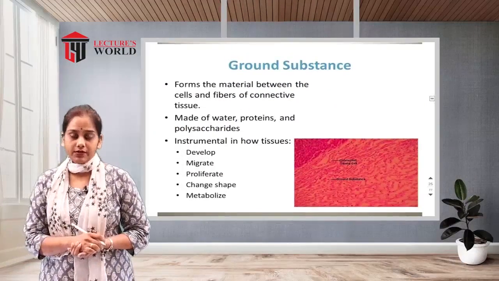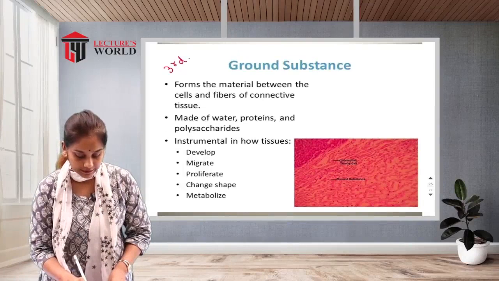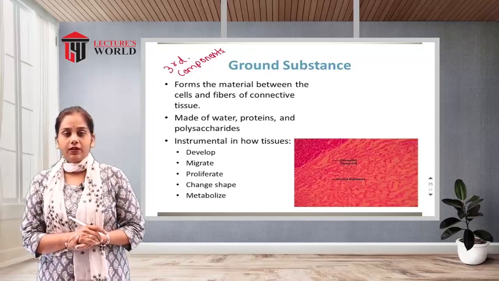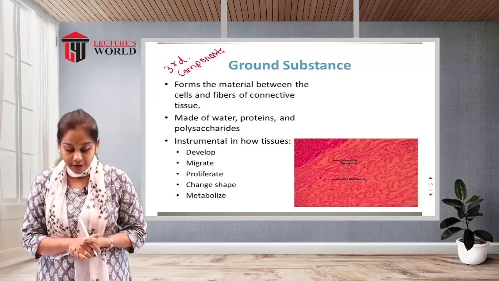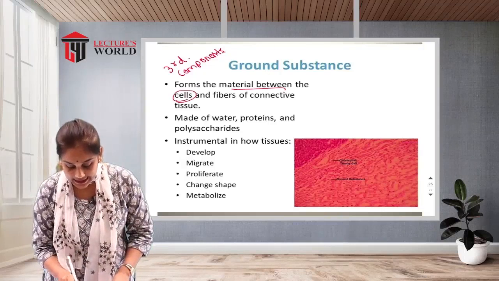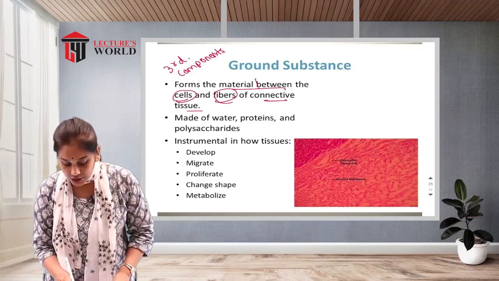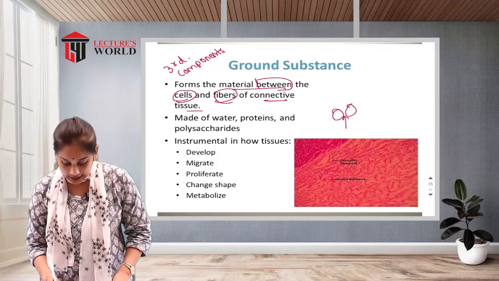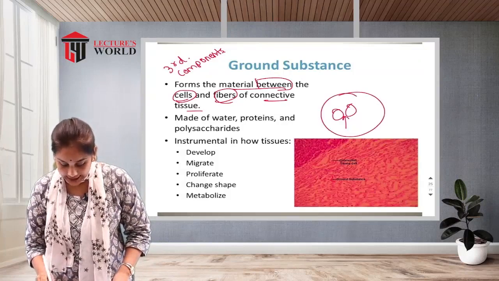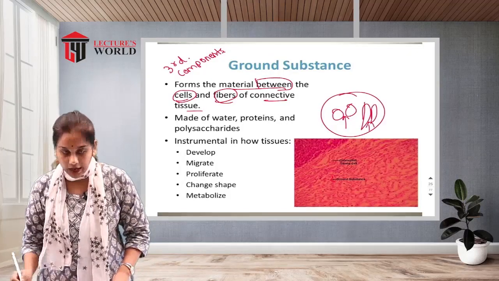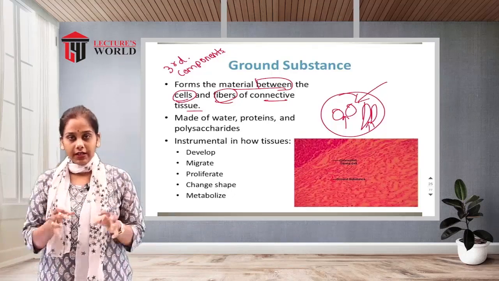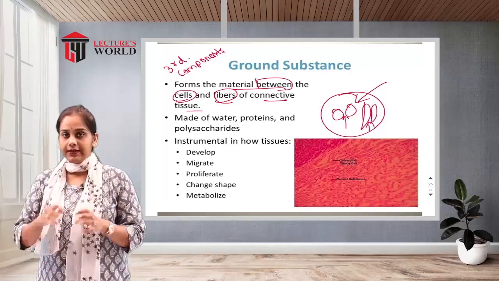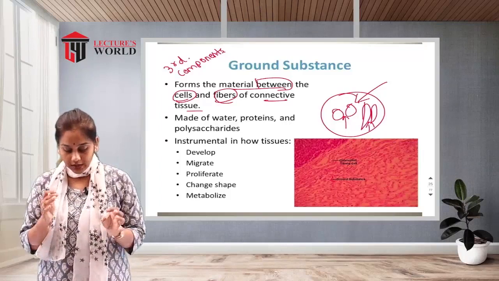The next one is the ground substance. This is the third component. So what is ground substance? It forms the material between the cells and the fibers of the connective tissue. See, there is ground substance between the cells and between the fibers inside the connective tissue; in the rest of the area around the cells and fibers, there is ground substance.